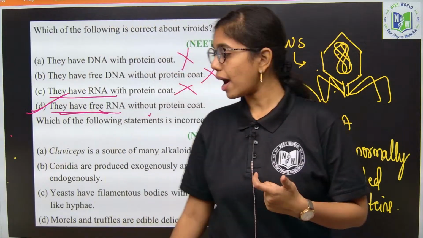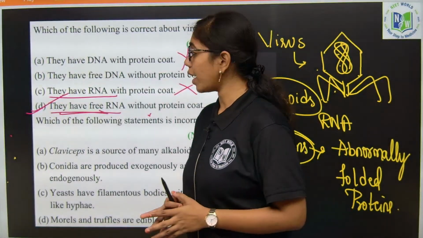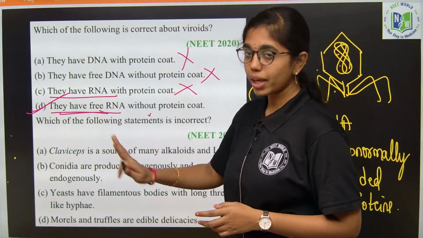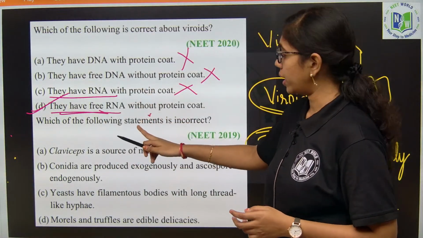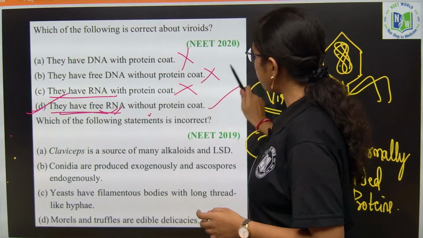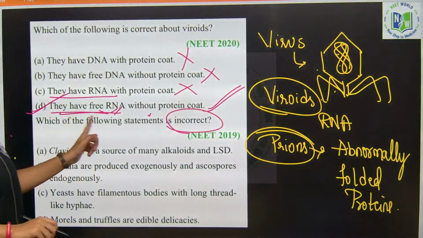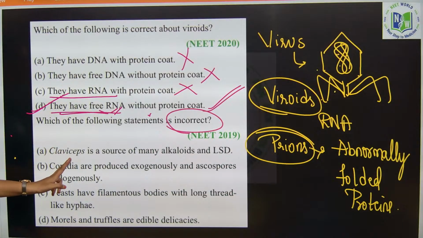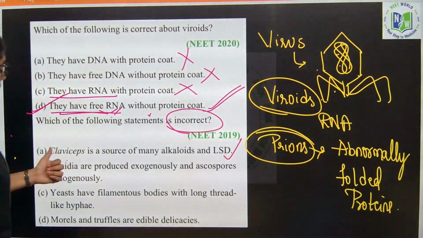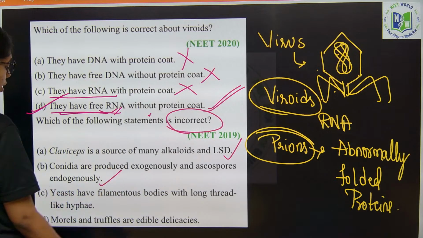Viroids were first identified by T.O. Diener, and the best example of a viroid is potato spindle tuber disease. That disease is caused by a viroid only, which just has free RNA without protein coat. So the right answer over here is option D. Next, the question is to identify the incorrect statement. Which of the following statements is incorrect? Claviceps is a source of many alkaloids and LSD. Correct. Conidia are produced exogenously and ascospores are produced endogenously. True.